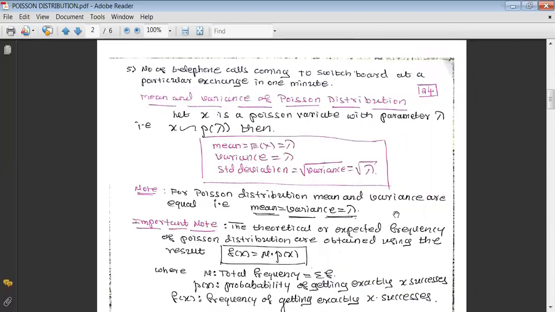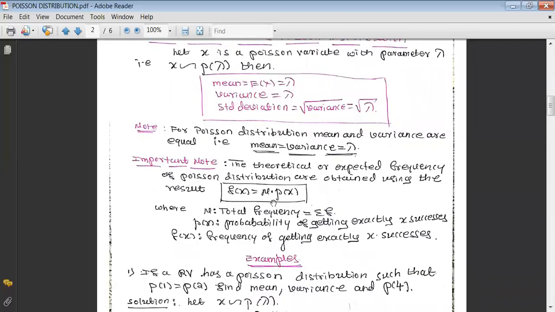And as usual, as we have stated in binomial, the theoretical frequencies of Poisson distribution are obtained using the result f of x equal to capital N into p of x, where capital N is the total frequency that is written by summation f, and p of x is the probability of getting exactly x successes, and f of x is the frequency of getting exactly x successes. And again, as I told you earlier also, both the distributions are meant for the same purpose of calculating the probability of number of successes.